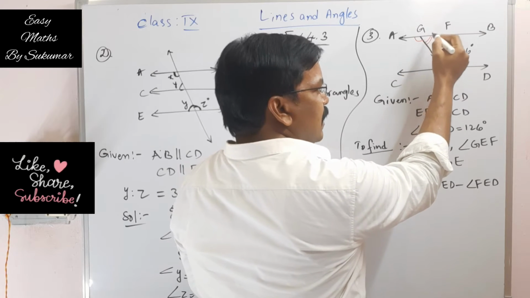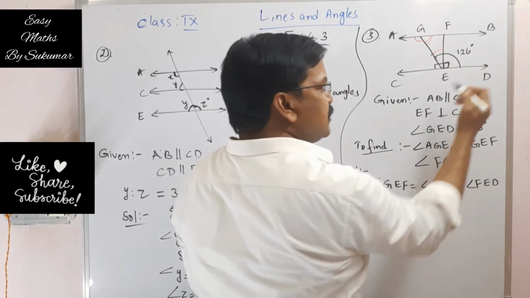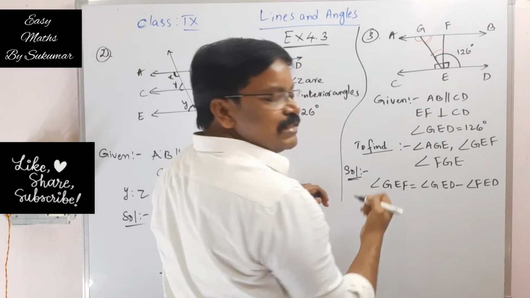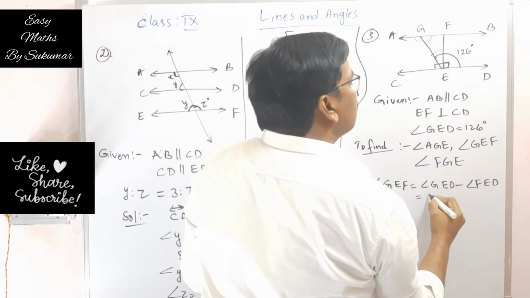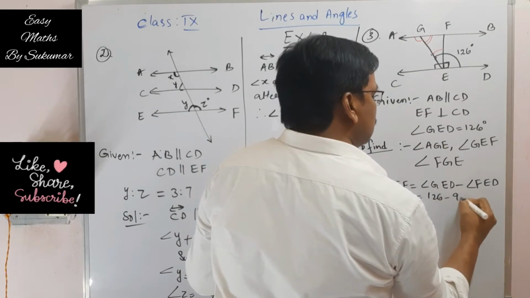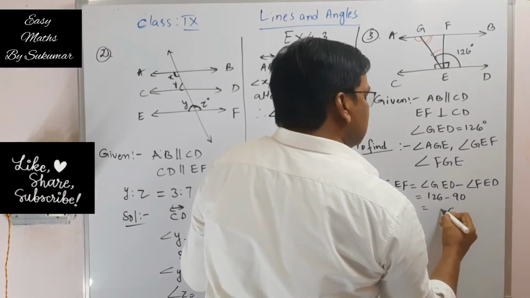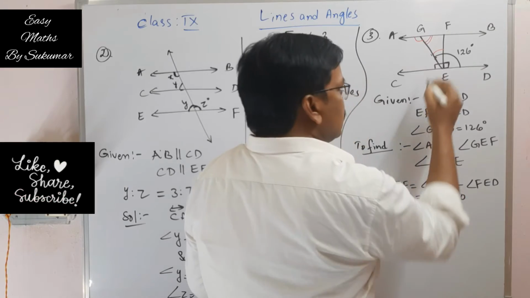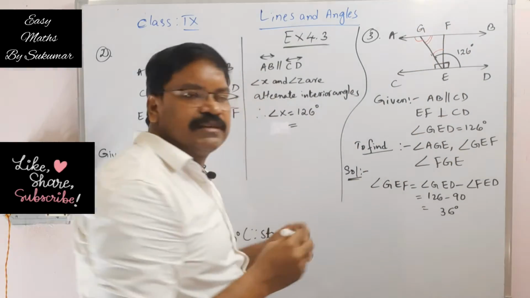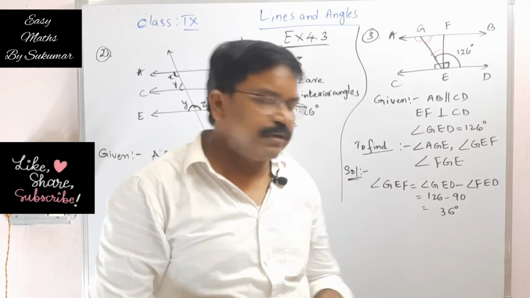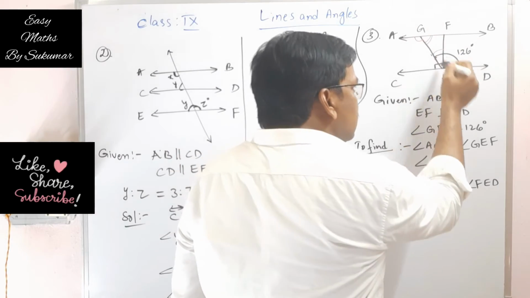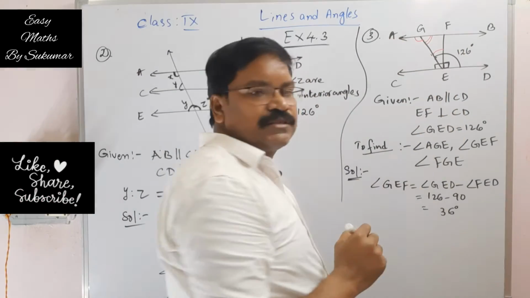We subtract angle FED from angle GED, so that is equal to angle GEF. So this is equal to 126 minus 90. So this is equal to what? 36 degrees. So this angle is 36 degrees. Okay my dear students, so here angle GEF is 36 degrees.